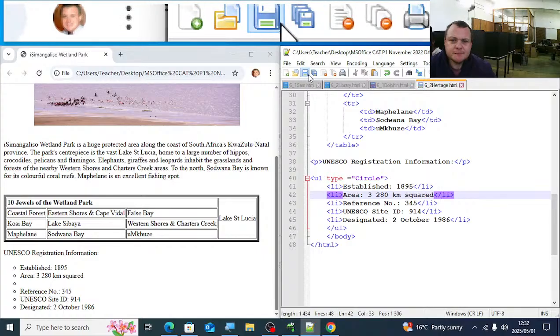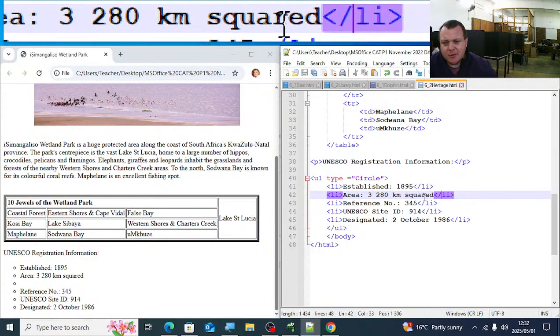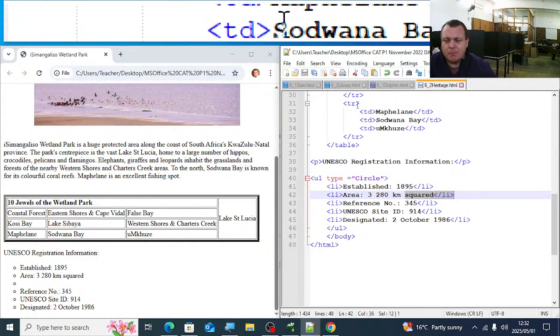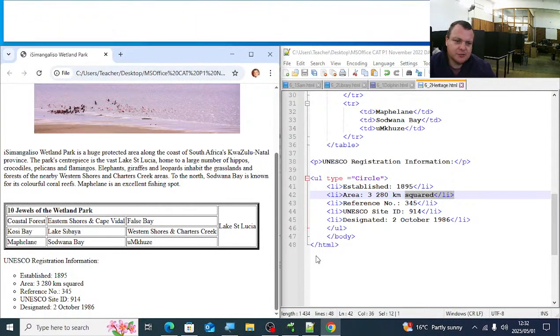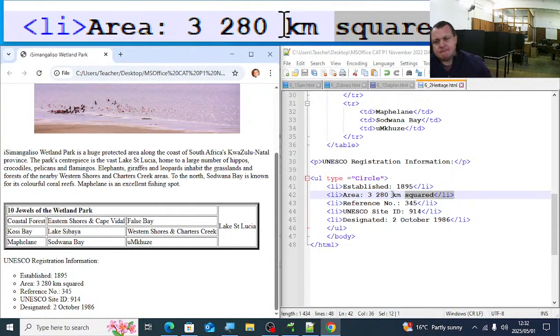It's because after kilometers squared, that's an opening li. It should not be an opening li, it should be a closing li. So you can see that there's the problem. After that area, 3,280 kilometers squared, you have a closing li there.